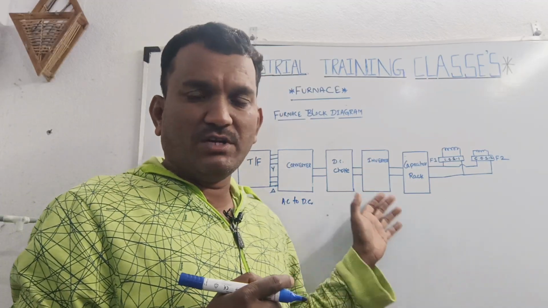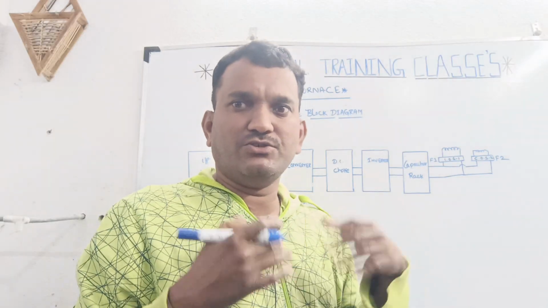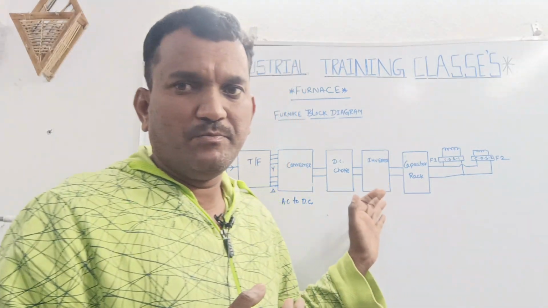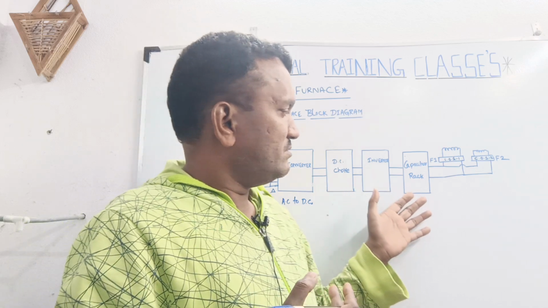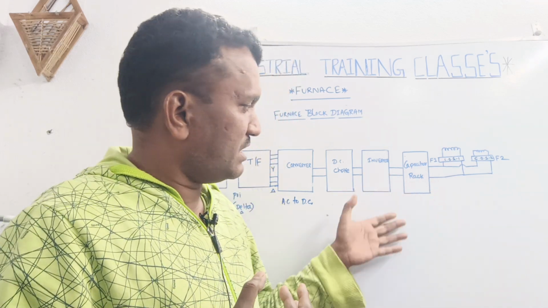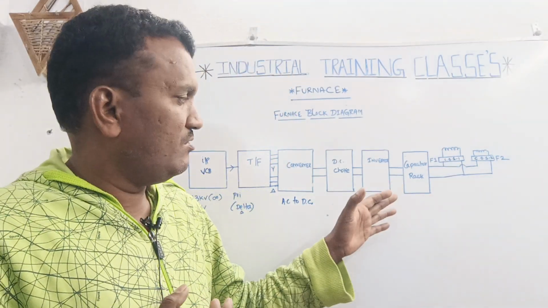What is the inverter function? The inverter function is to convert DC to AC. Once it converts DC to AC, the final output of the inverter is AC. That AC current and AC voltage goes to the capacitor rack.